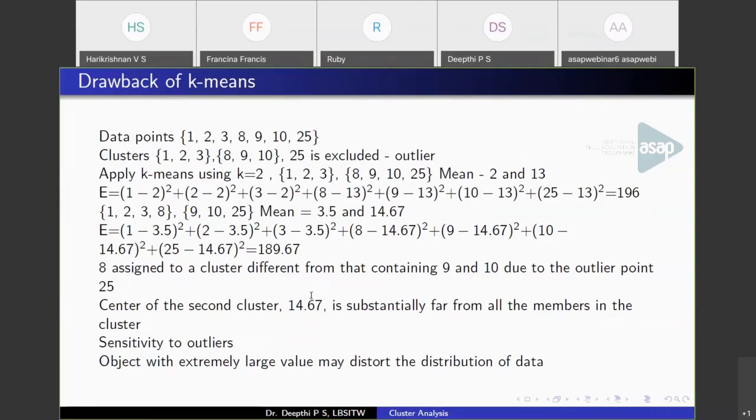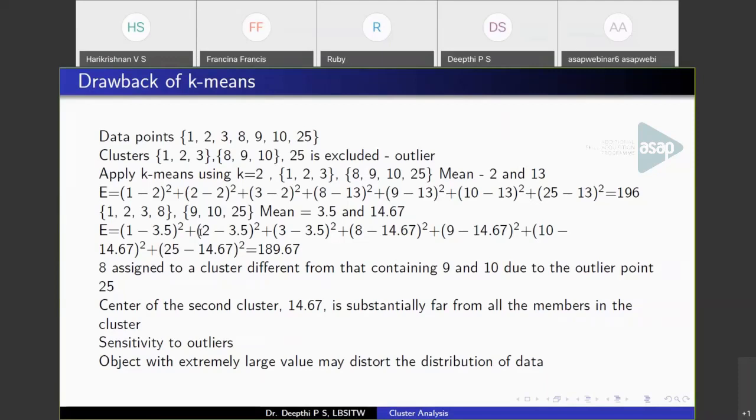Objects having extremely large values will distort the distribution of data. Here, the point 8 got pulled into the cluster due to the presence of 25. So at each step we are calculating the mean. So this forces some point that should belong to one cluster to be pulled onto another cluster. So we'll get some undesirable result. So this is the drawback of the k-means algorithm, that is, it is sensitive to outliers.